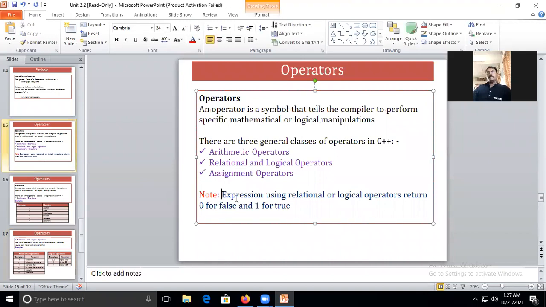Very important to note here: an expression using a relational or logical operator returns 0 when the result is false, and it returns 1 when the result is true. For relational and logical operators, you need to remember this very important line: the expressions using relational and logical operators return 0 when false.